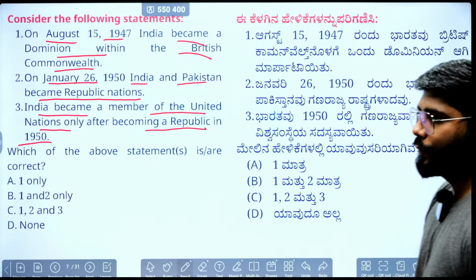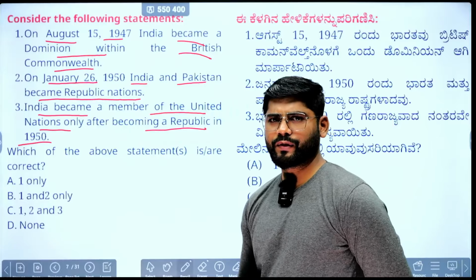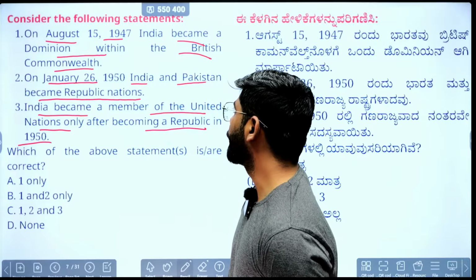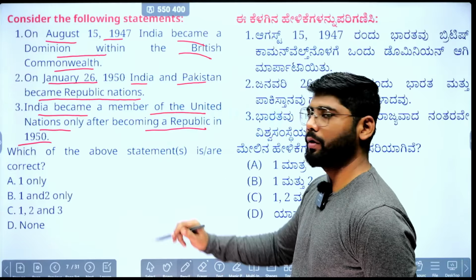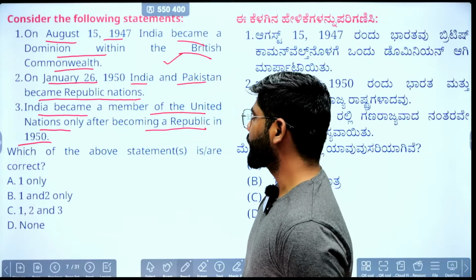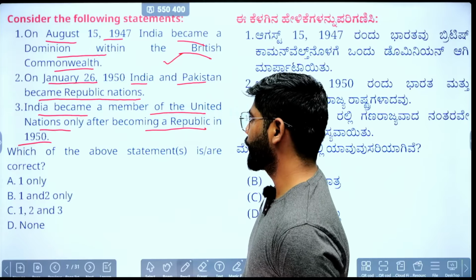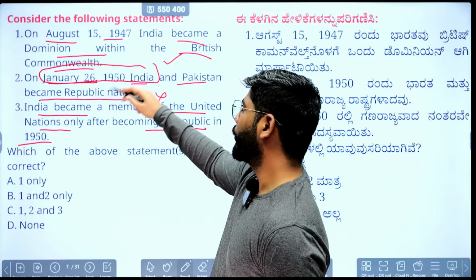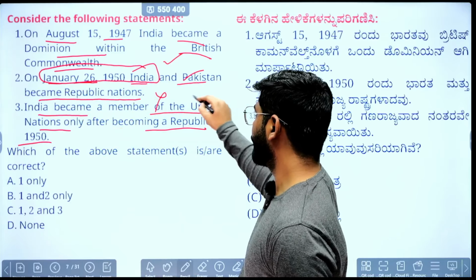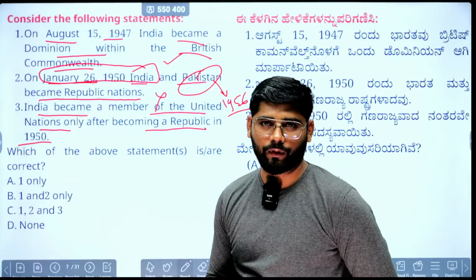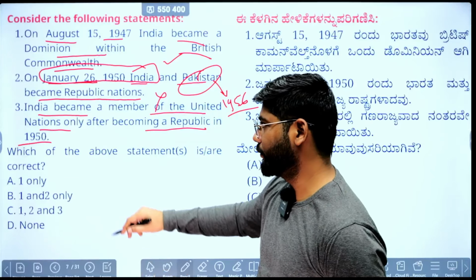Now if we see the question, last session only we covered many aspects. On August 15, 1947, India became a dominion within the British Commonwealth. Yes, this is correct. Second, on January 26, 1950, India and Pakistan became republic nations. No, it is not correct, because on January 26, 1950, only India became a republic. Pakistan became a republic in 1956. There is no need to remember that, because it doesn't matter for us currently.